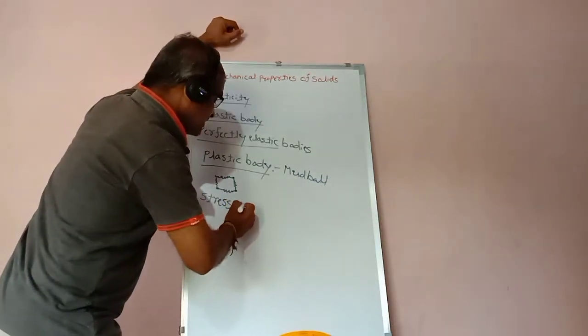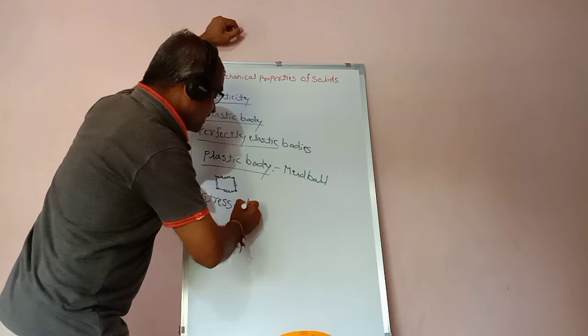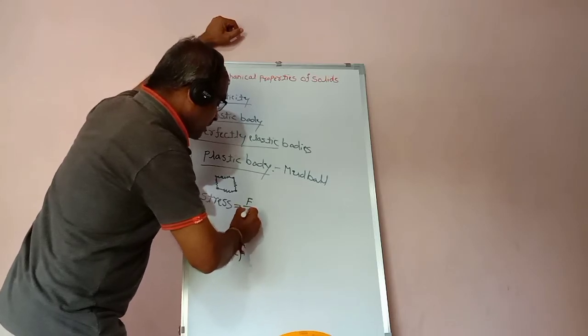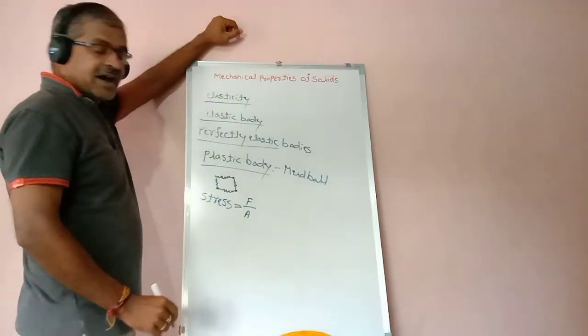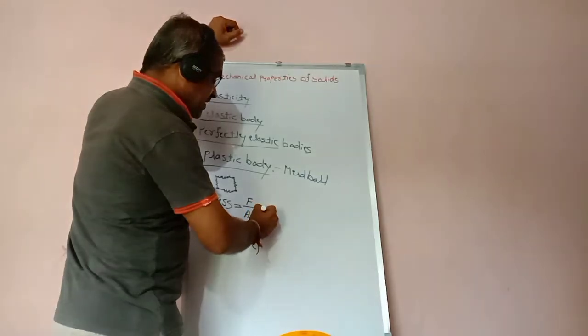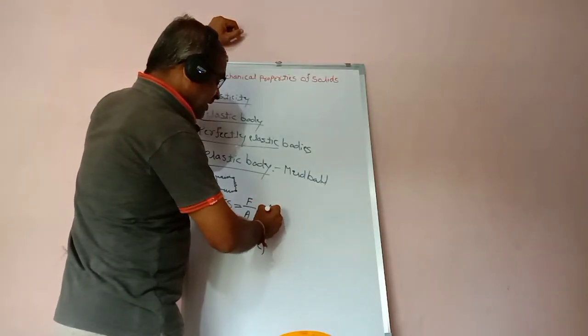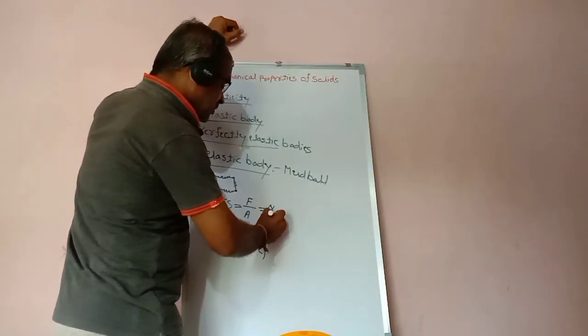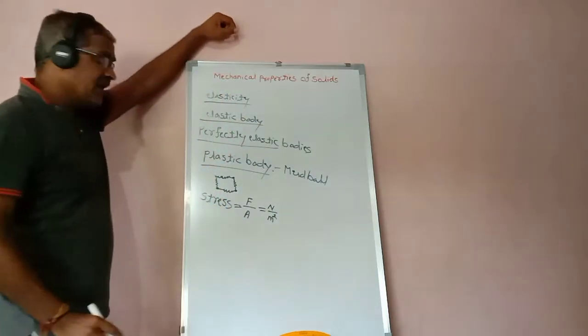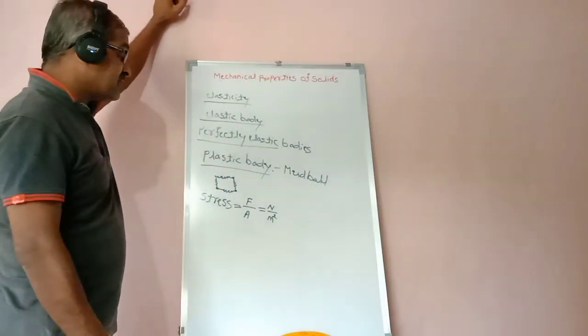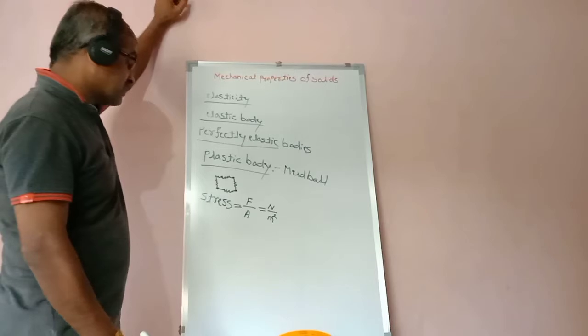Therefore, stress is equal to the restoring force divided by area. Force is measured in Newton, area is measured in meter square. Therefore, the unit of stress is Newton per meter square.